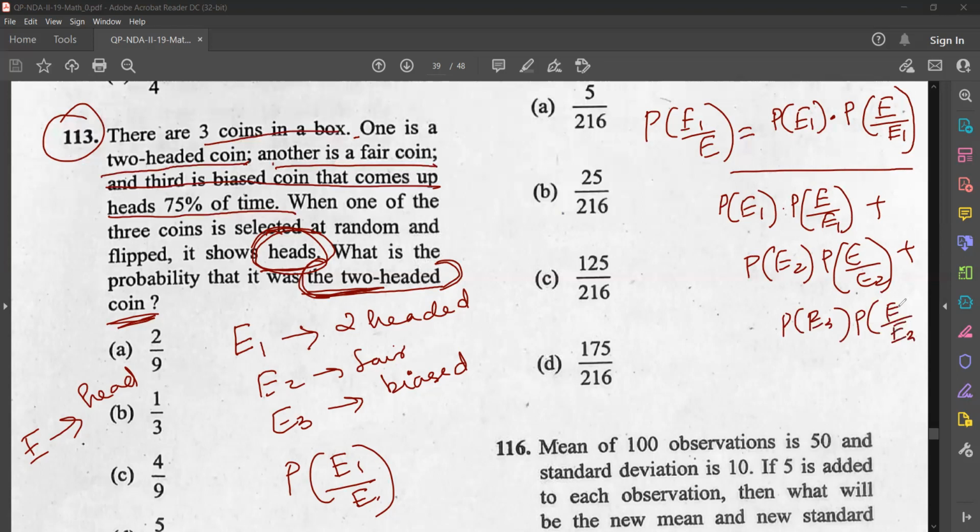So this is Bayes' theorem, isn't it? This is a question from Bayes' theorem. So apply that. Once you put this in, what is P of E1?